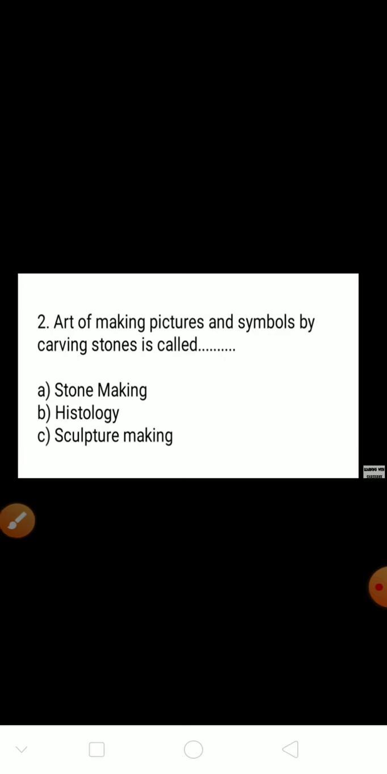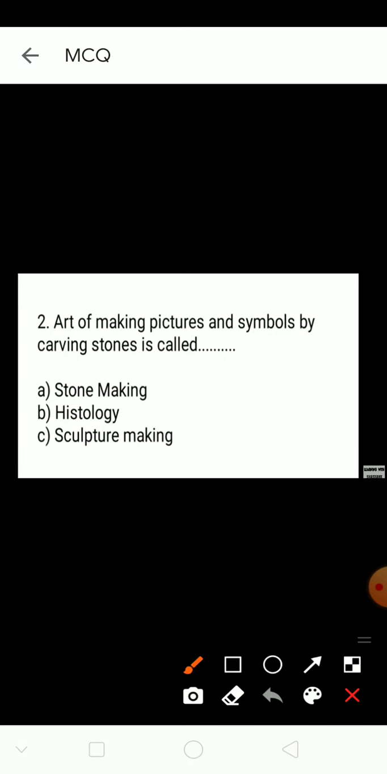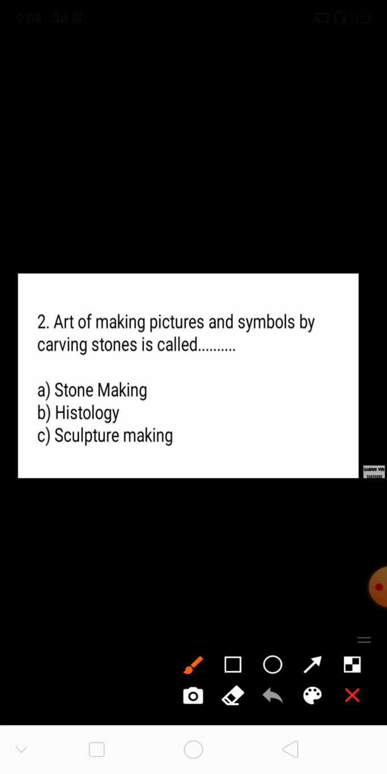Second question. Art. Making pictures and symbols by carving stones is called what? Some options are there here: stone making, histology, sculpture making. It means we take the stones, afterwards make the symbols, and carve the pictures.